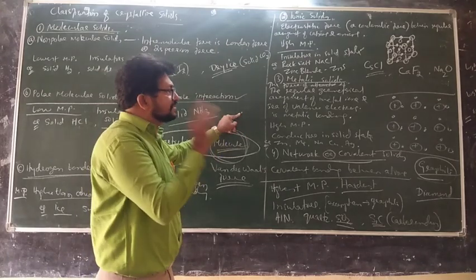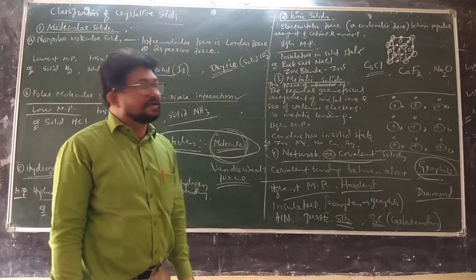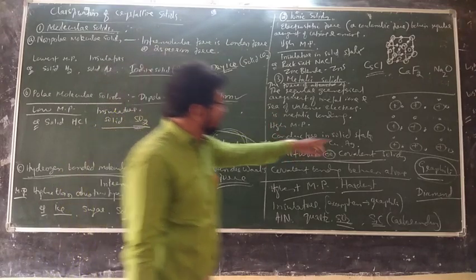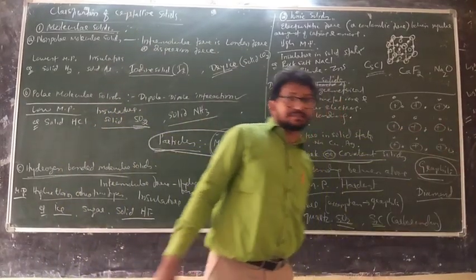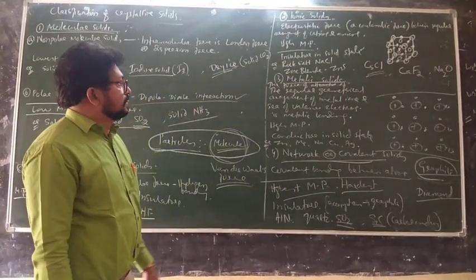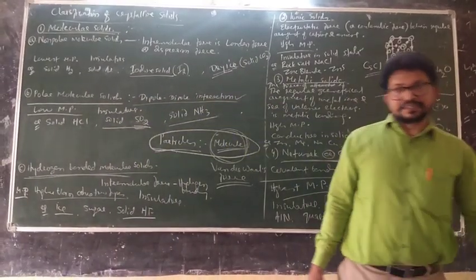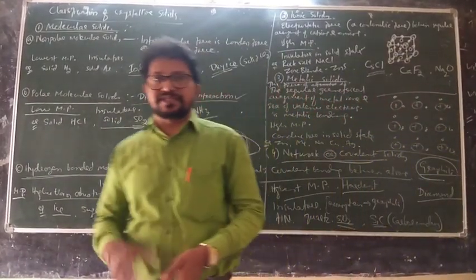In ionic solids, ions are the particles. In network solids, atoms are the particles. In metallic solids, metal ions such as Mg2+ are the particles. Make notes of all these things with this classification of crystalline solids.